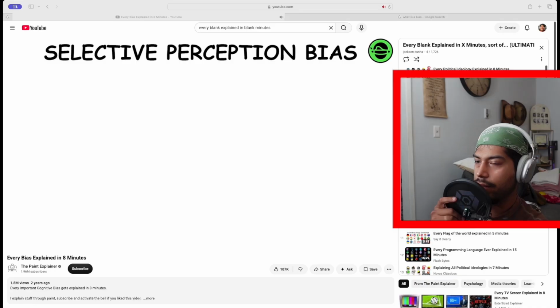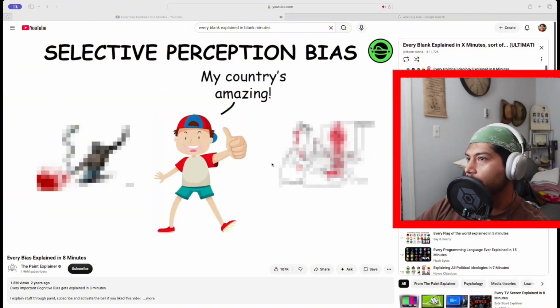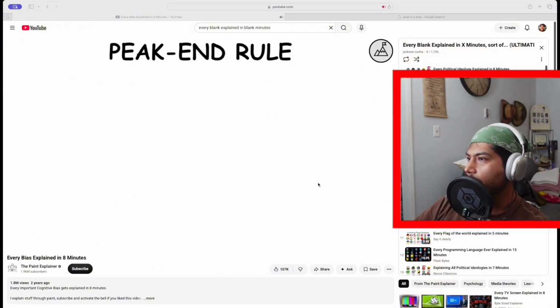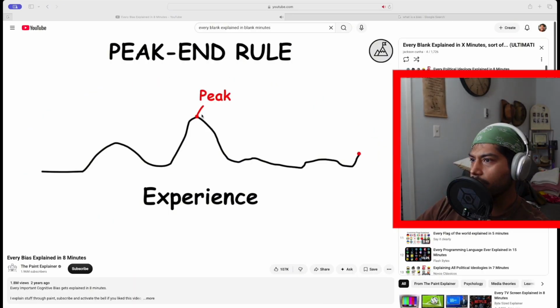It's the tendency not to notice and more quickly forget stimuli that cause emotional discomfort and contradict our prior beliefs. Peak end rule. People seem to perceive not the sum of an experience, but the average of how it was at its peak and how it ended.